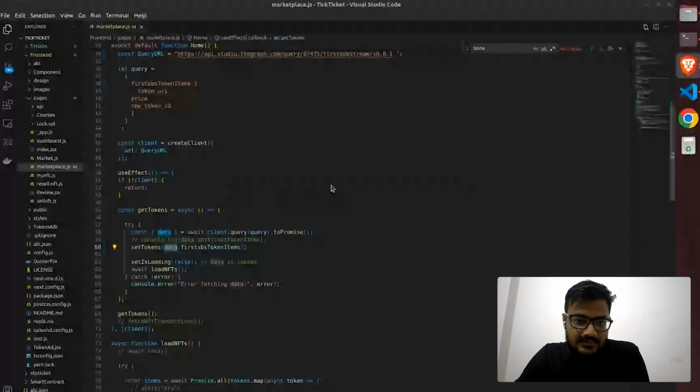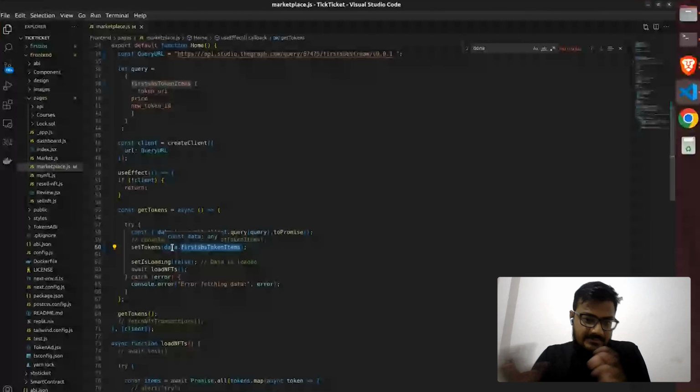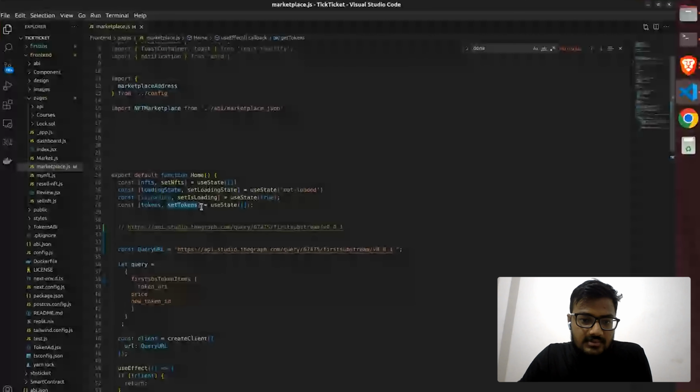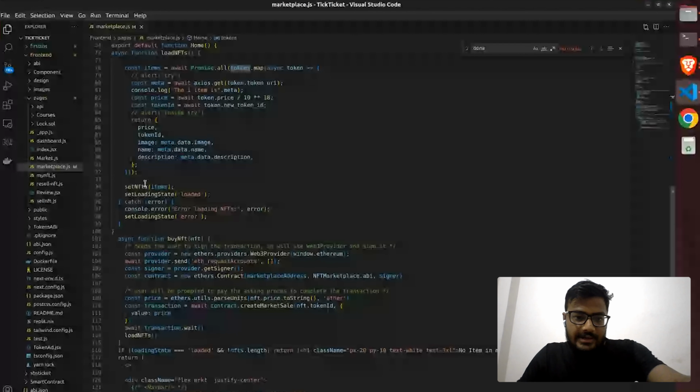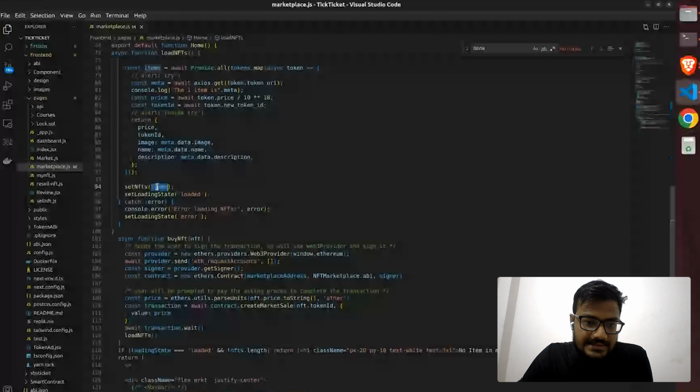Data dot first: I am fetching this particular query from the whole query. I have combined all this data into the item, and I write setNFT as the item.